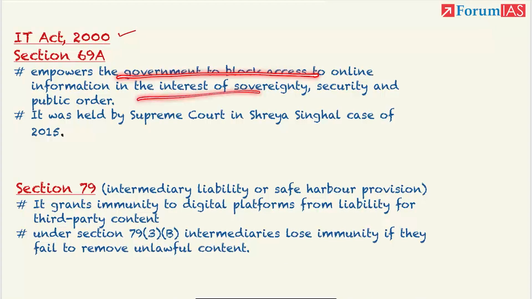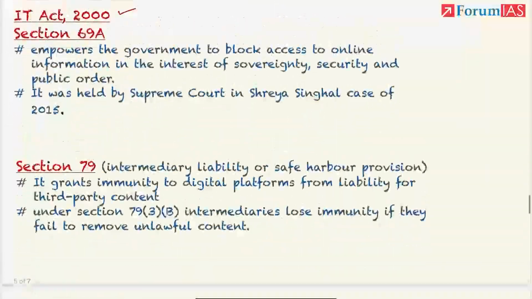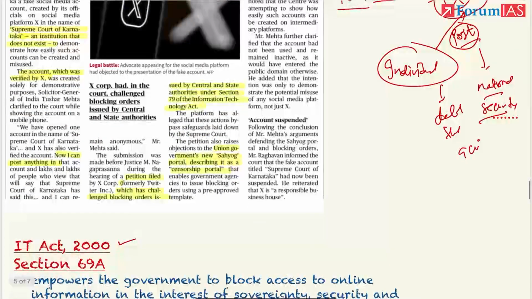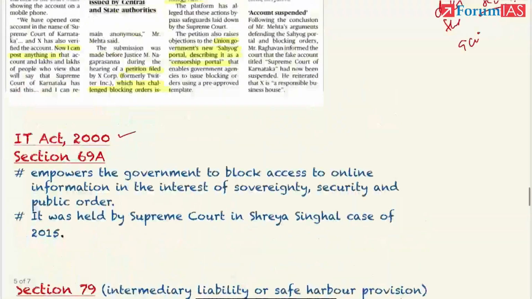The government can ask the intermediary to remove the content. Okay. What does the intermediary say? The intermediary says we are not responsible for the content. Obviously, because whatever I post on it, I should be held accountable. Why should Twitter be held accountable? So under the IT Act, there is section 79, which is called intermediary liability or the safe harbor provision.